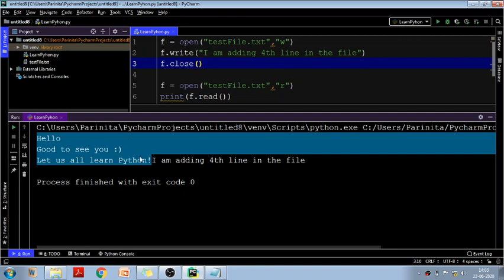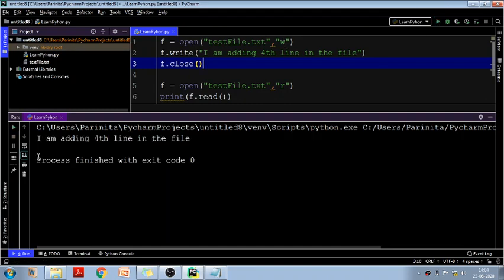See, first of all, you got this. This is the example of append, where my previous content is already there and the line I am adding, fourth line in the file, is just added. Now I have changed this a. Earlier it was a and this was the output. Now in place of a I am writing w, and let's run it. See, now the content of the file is only this. That means whatever content was there previously is all erased, and this is my new content. That means all the content of the file is just rewritten with the new content.